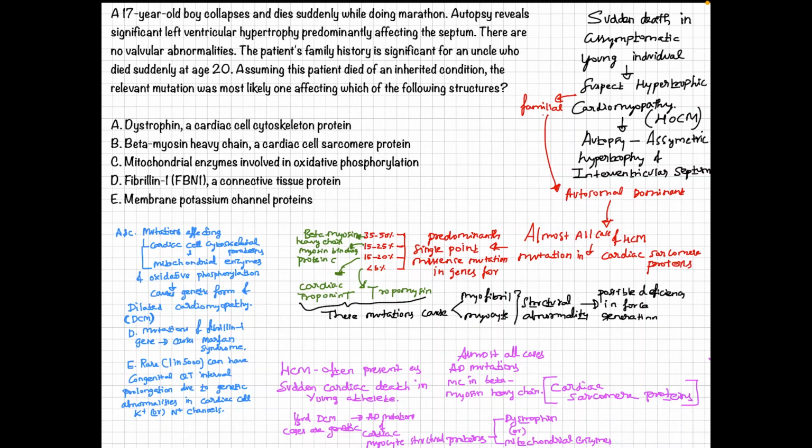So the take-home message is that hypertrophic cardiomyopathy is often seen in young athletes, and they present with sudden cardiac arrest followed by death, right? Almost all cases of hypertrophic cardiomyopathy follow autosomal dominant mutations, and most commonly it is the beta myosin heavy chain gene, which codes for the cardiac sarcomere proteins, that is the problem.